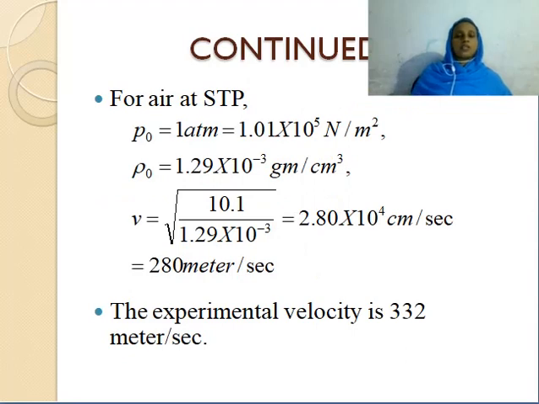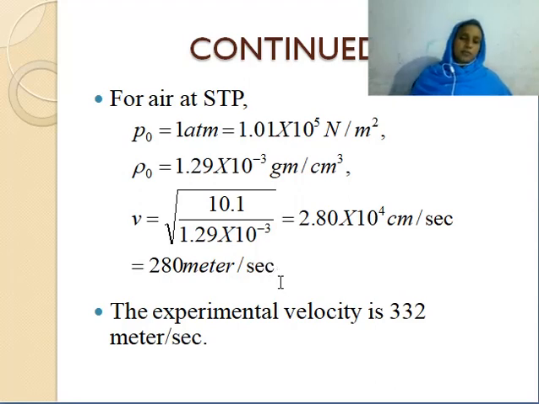Now we can find its numerical value. Assume at equilibrium the pressure is 1 atmospheric pressure, given by 1.01 into 10 raised to 5 Newton per meter square. Similarly, the density rho 0 of the air is given by 1.29 into 10 raised to minus 3 gram per centimeter cube. Then substituting these two here and simplifying, you can see that the velocity of sound in air at standard temperature and pressure is 280 meter per second.